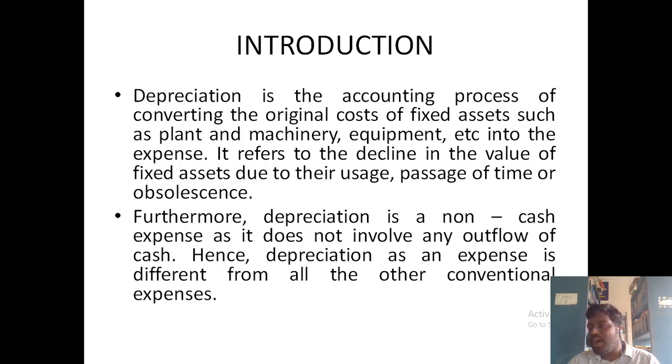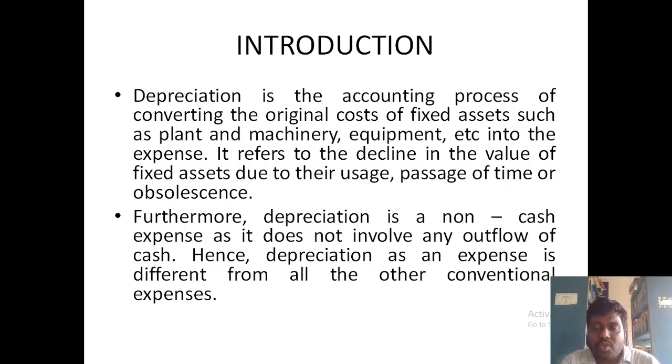If the car is purchased in 2010 and you kept it without using it until 2025, even though you did not use the car, its value is reduced from 2 lakh rupees to 50,000 rupees, because whether you use it or not, if time passes, the value of the asset automatically gets reduced. And then obsolescence due to technology changes. If the technology is upgraded, then people are interested in the new technology. They will not be attached to the old technology. So that is the concept of depreciation.